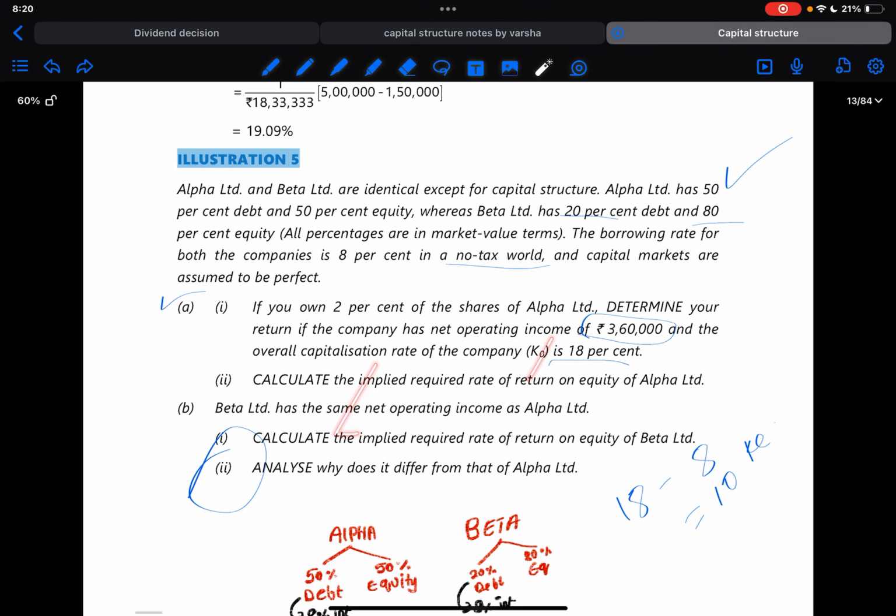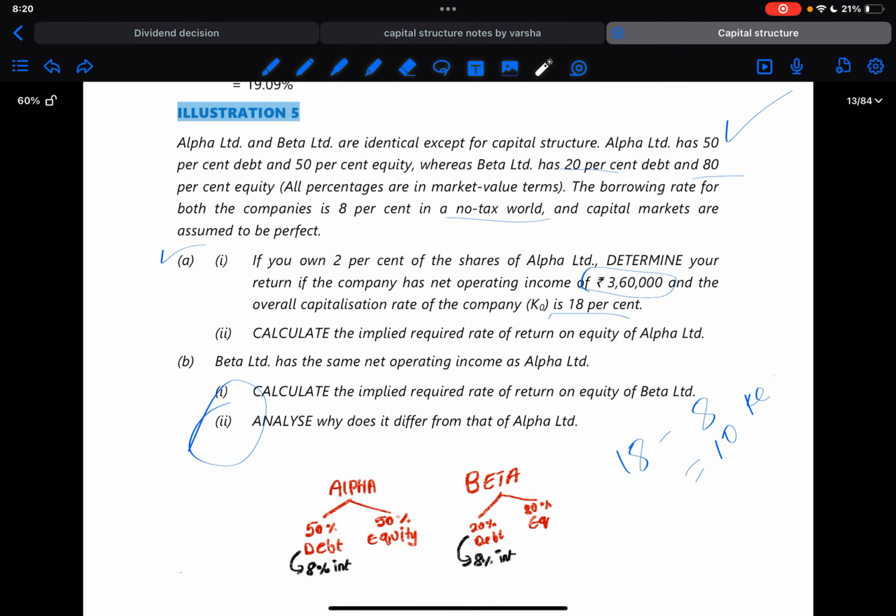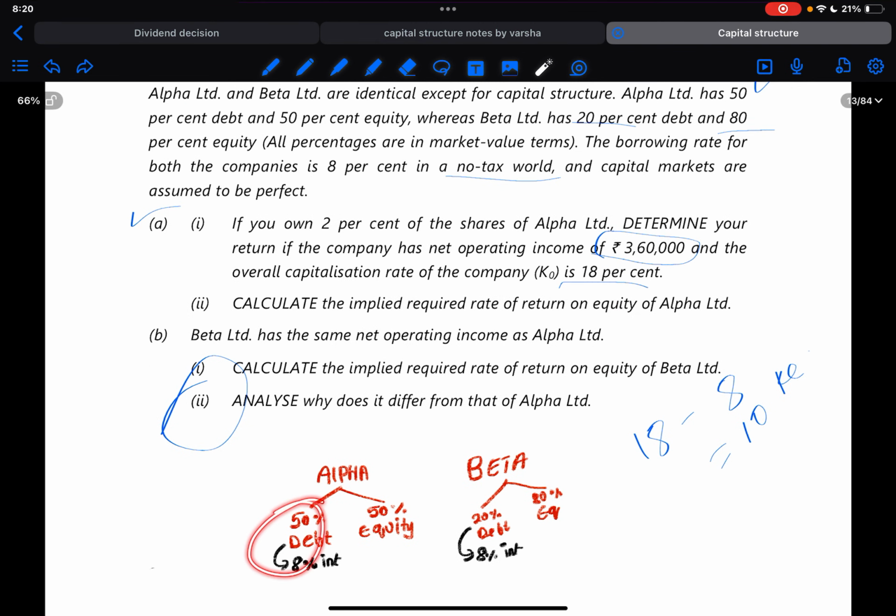Illustration number 5. Alpha Limited and Beta Limited are identical except for capital structure. So they have everything same except the capital structure. So what is the differentiation here? Alpha Limited is having 50% debt at 8% interest, and Beta Limited is having 80% equity, 20% debt. Okay. So Alpha is having 50-50 ratio, Beta is having 20-80 ratio for debt and equity. But the rate of interest seems to be the same. Now everything else is same, risk classification is same, everything is same. So EBIT can also be considered to be same, right?